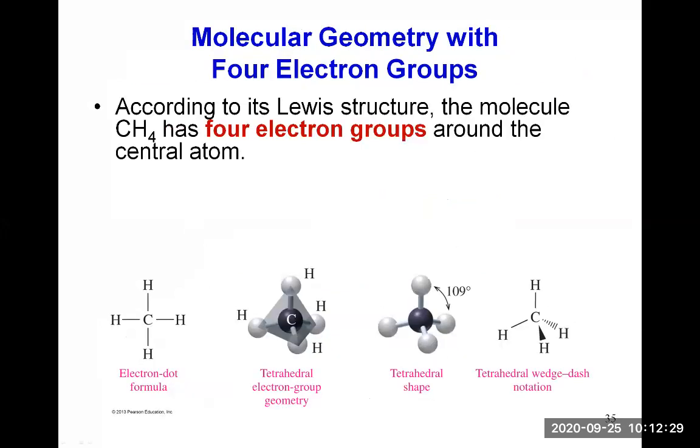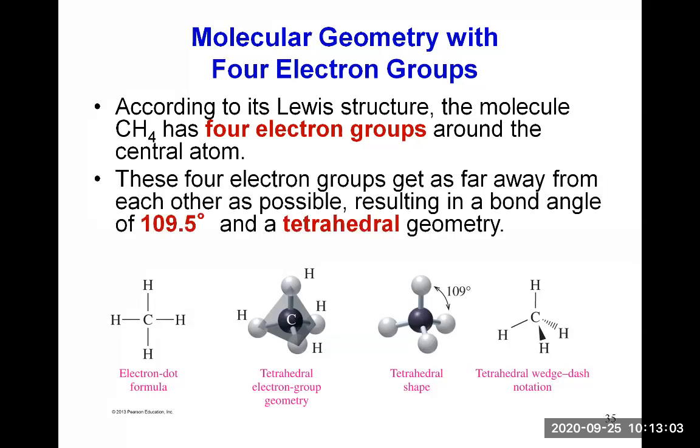And what is the molecular geometry when your central atom has 4 electron groups around it? For example, CH4, methane. Methane, the Lewis structure is given on the lower left side here. And you can see that carbon is surrounded by 4 single bonds. And so each single bond is an electron group, and that's 4 electron groups around carbon.